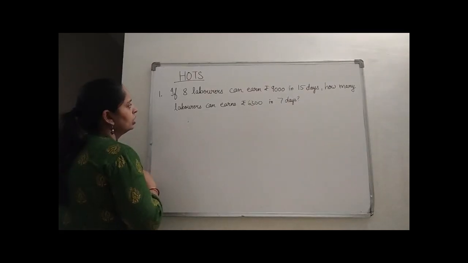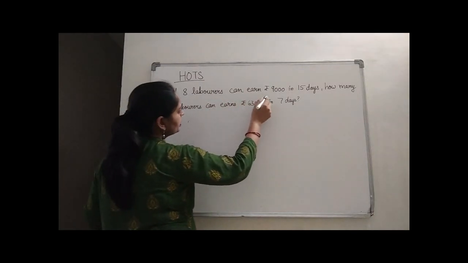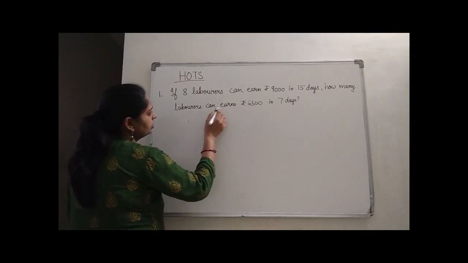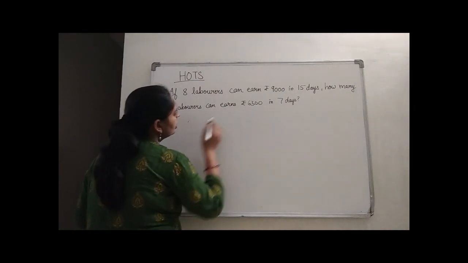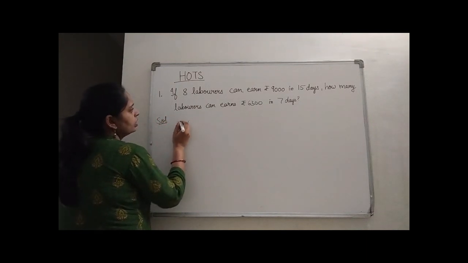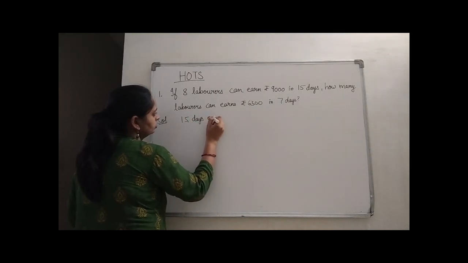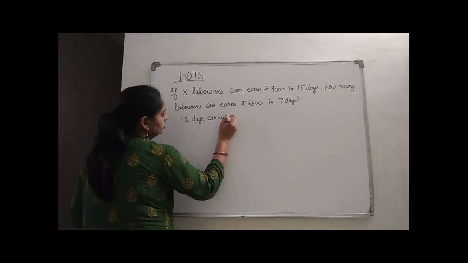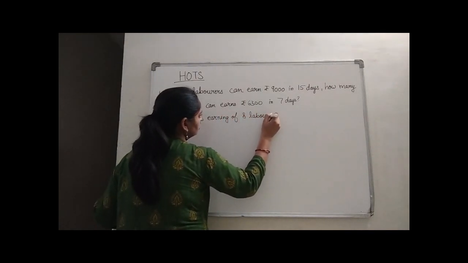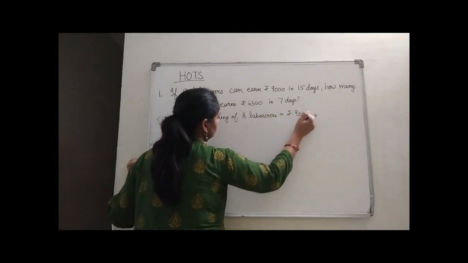Okay. Now see the next question. If 8 laborers can earn rupees 9,000 in 15 days, how many laborers can earn rupees 6,300 in 7 days? Now, what we are having? 15 days earning of 8 laborers is rupees 9,000.